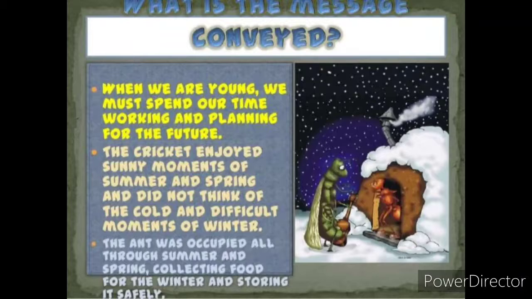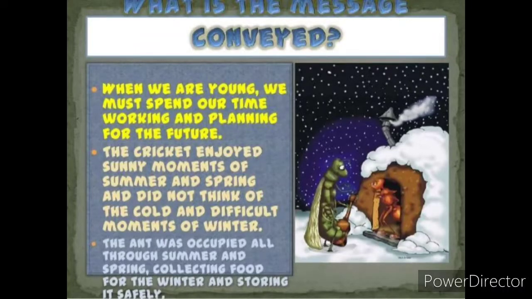What is the message here? See, go through it. When we are young, we must spend our time working and planning for the future, as the ant did.